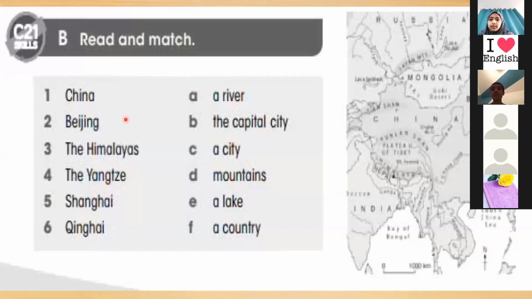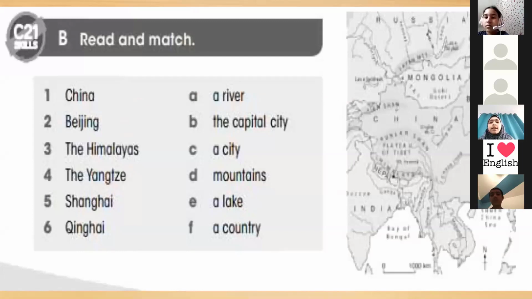Yes. Okay, we need number 1. Aisha, number 1. China is the country. We have two Aishas. So one Aisha say number 1, and the other Aisha say number 2. Can I say number 3? Okay, Fatima number 3.